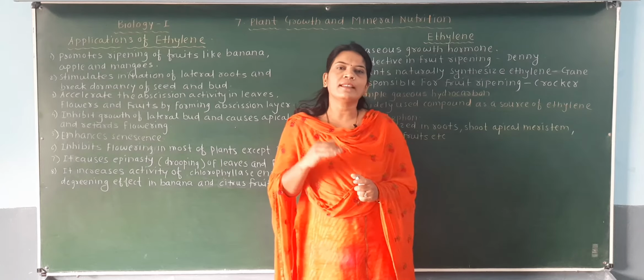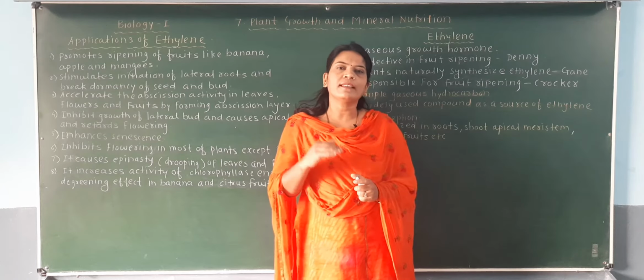We have also discussed that it has a reverse effect like that of the auxin, because auxin is responsible for apical dominance, while cytokinin reduces the apical dominance and it is responsible for the branching of the lateral bud. So the reverse effect of the auxin is found in this cytokinin.